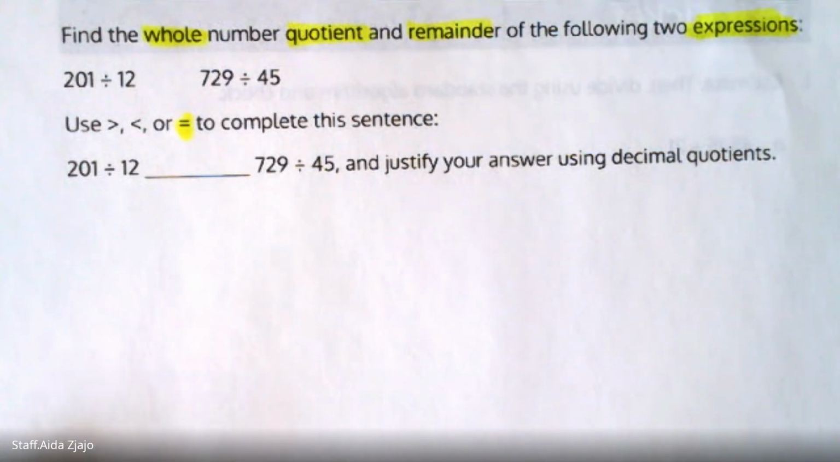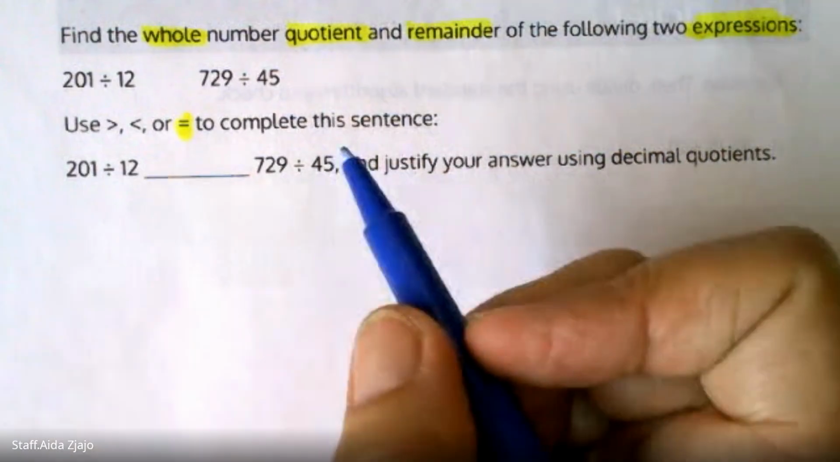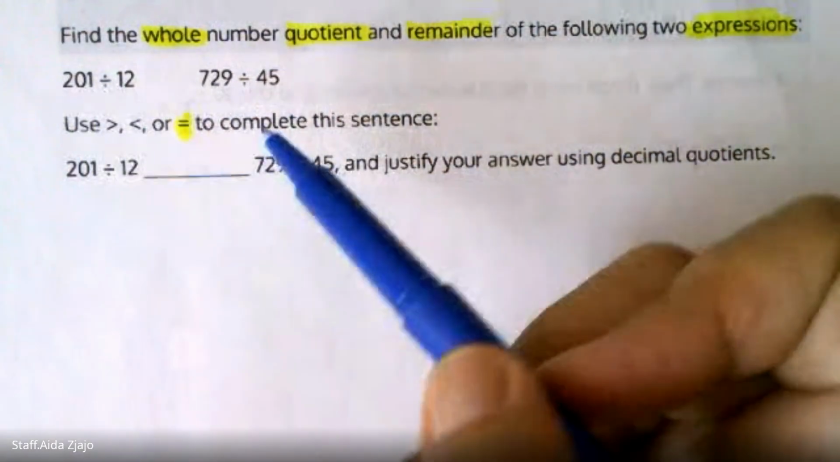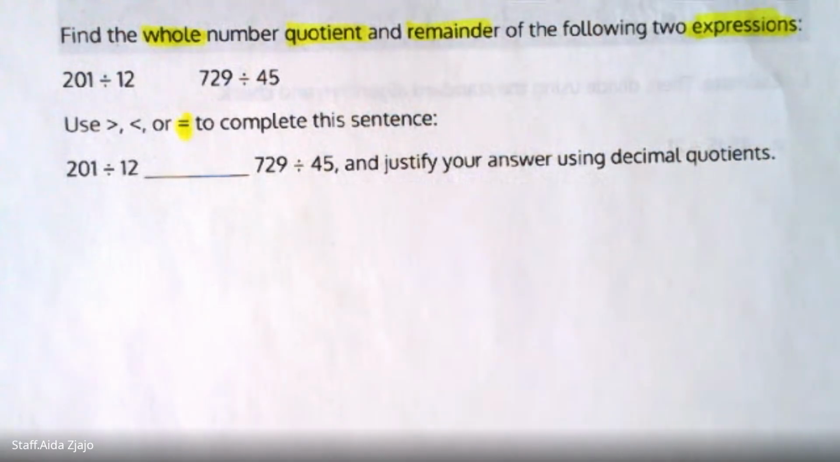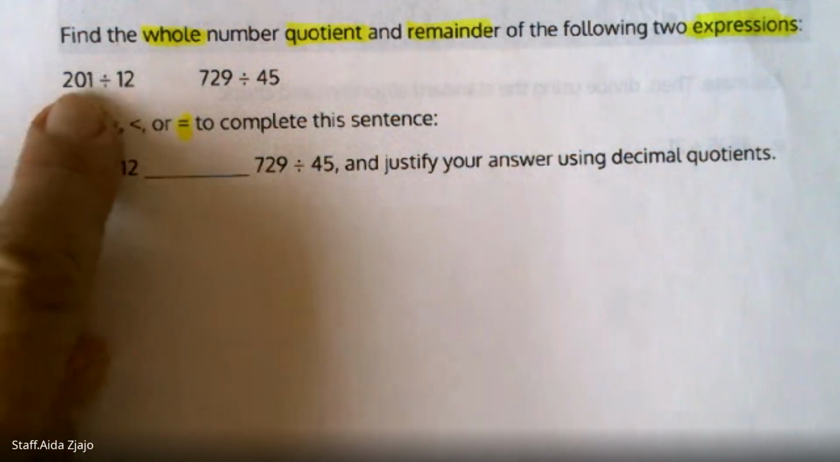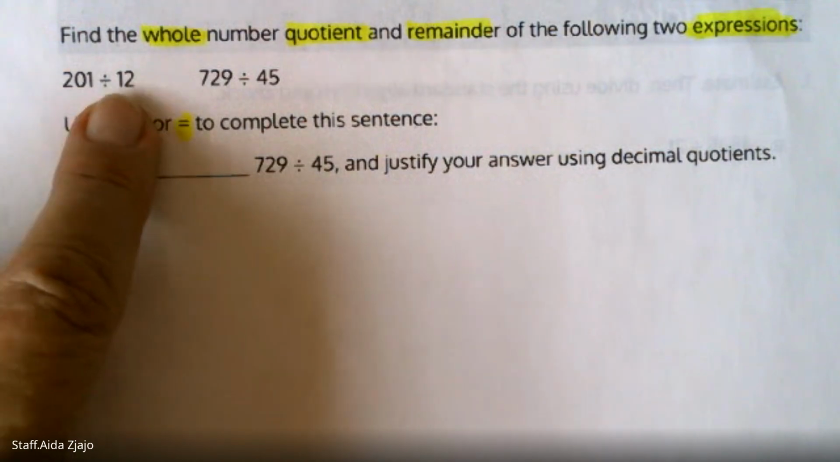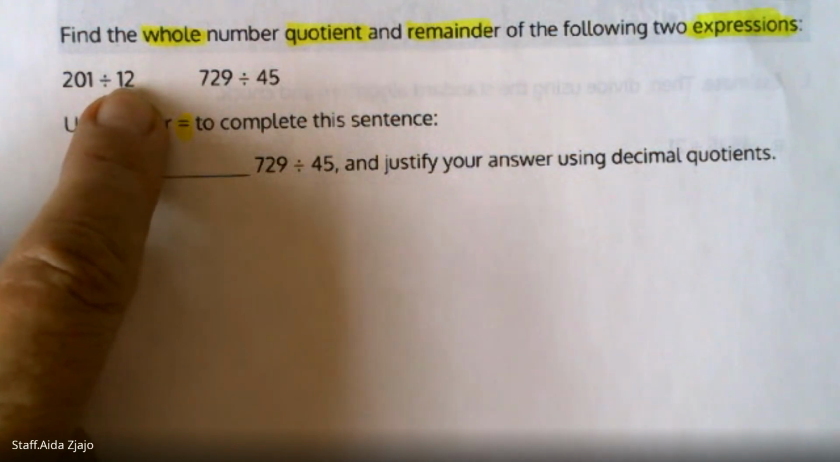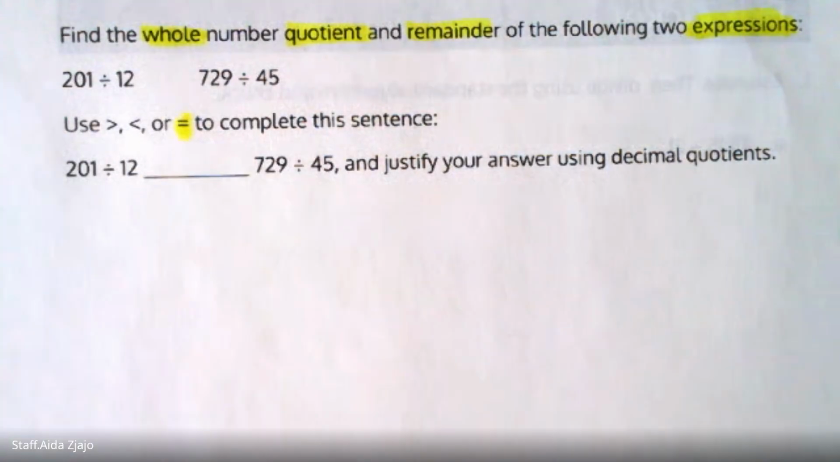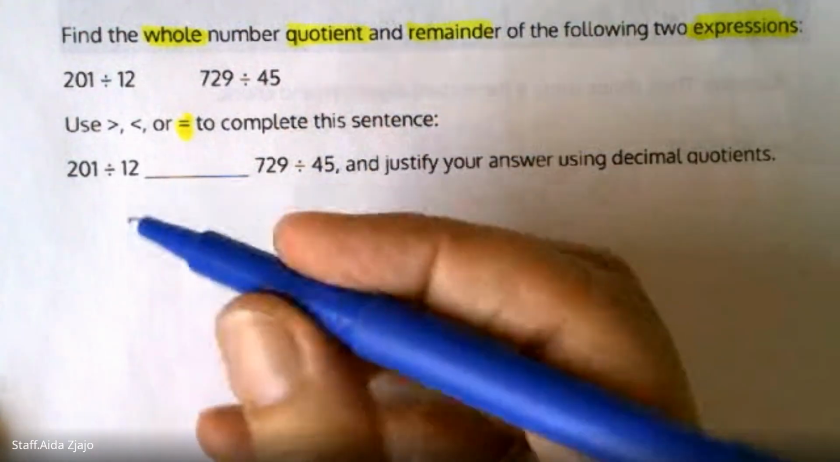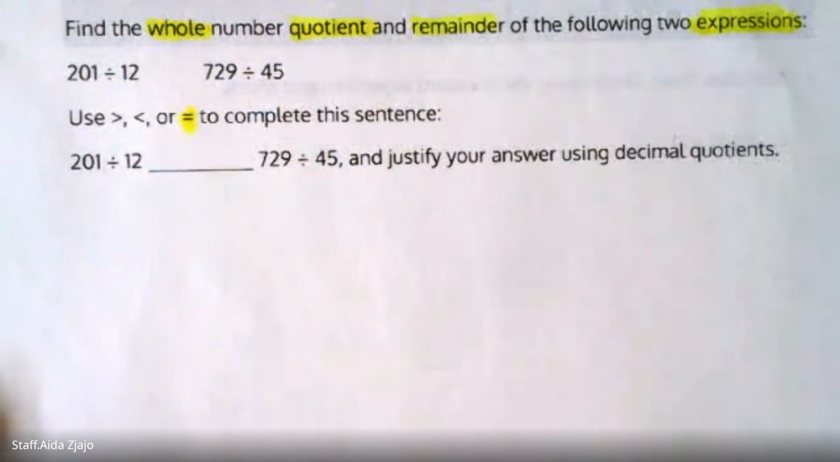201 divided by 12. So you can think about 200 divided by 10. The answer has to be around, what is 10 times what makes 200? So 10 times 20 is 200. So about 20. So let's see what we can do.